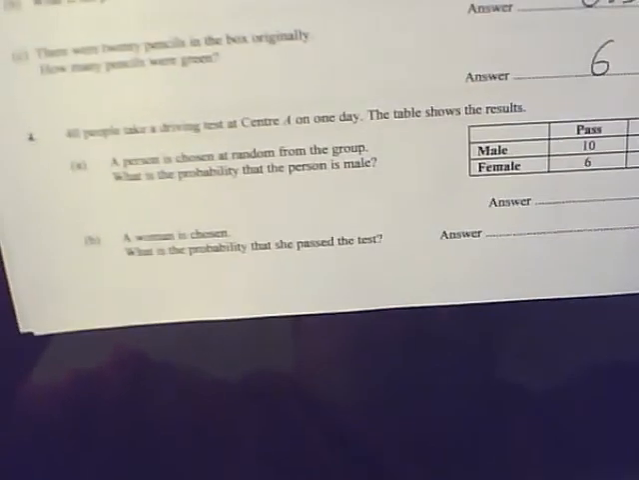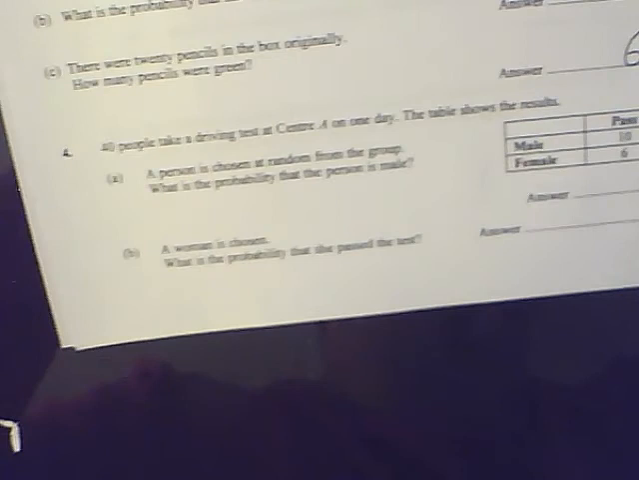Just check that. Try to see if I can get my focus a little bit better. Bear with me. Oh, I'm making it worse. Hang on. Sorry about this.